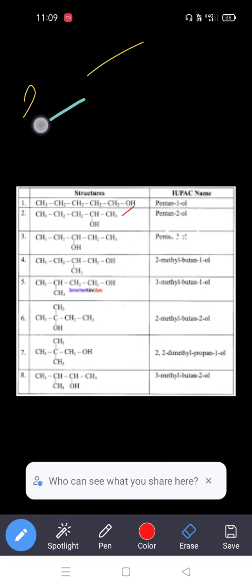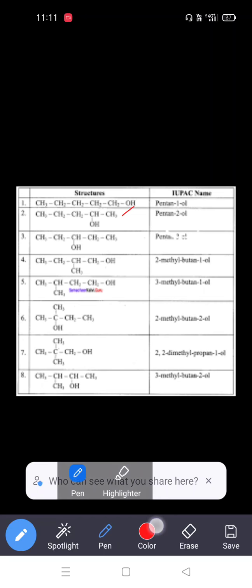So the next compound. Coming to this one, the fourth one. So we are giving priority according to IUPAC nomenclature 1, 2, 3, 4. This is the wrong method, because the hydroxy group is getting a very high number, that is the fourth. So that's why we give priority from right to left. 1, 2, 3, 4. So how many carbons in the straight chain? We have only 4 carbons.